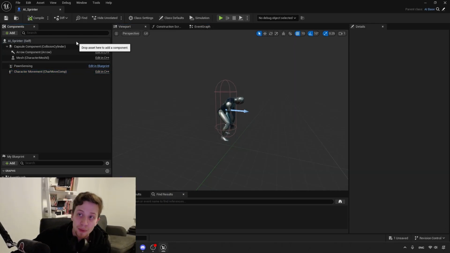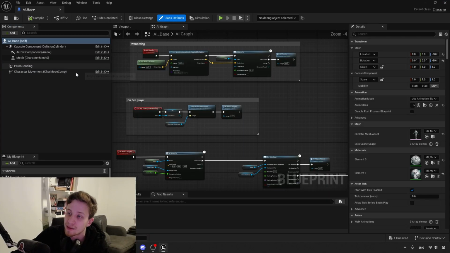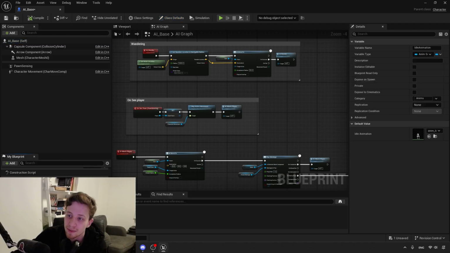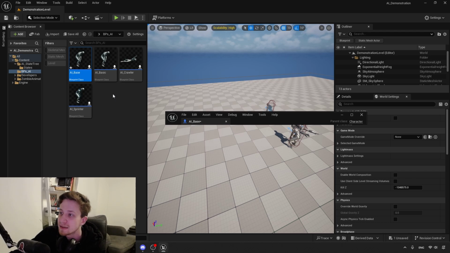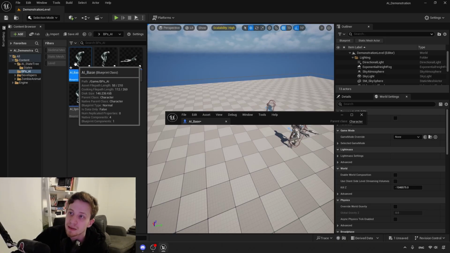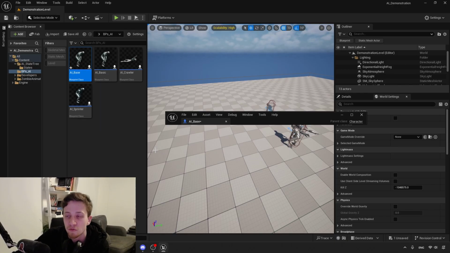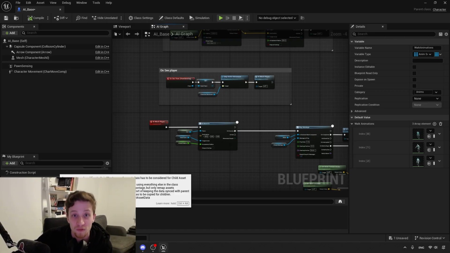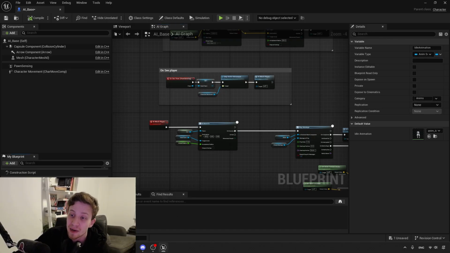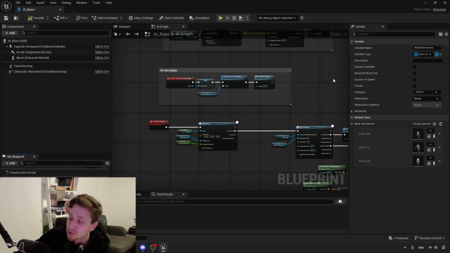So how this is accomplished is that we set up by default in our AI base some variables. We have here some animations, properties that we can adjust, variables. And those are then changed inside the individual actors. This would be a very typical approach when you are using traditional object-oriented programming. You have here a parent that has all the common functionality of all these actors of the same class, of the same character, and then you adjust the things that you know you will want to adjust per child in separate variables.